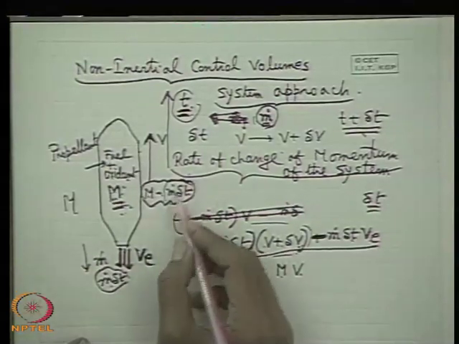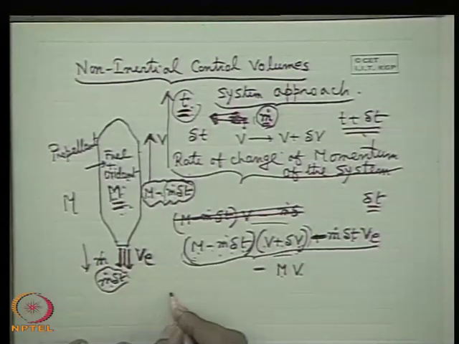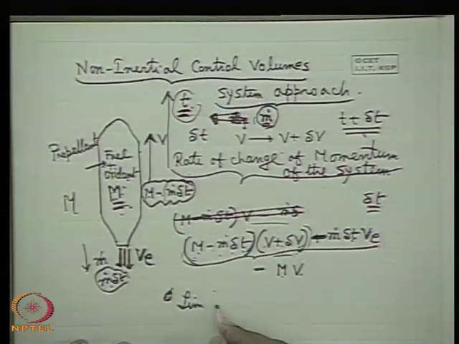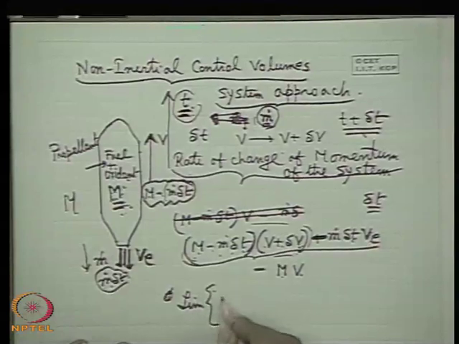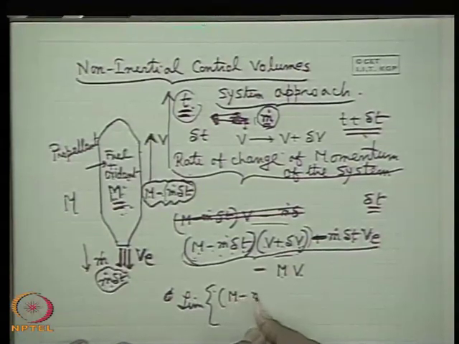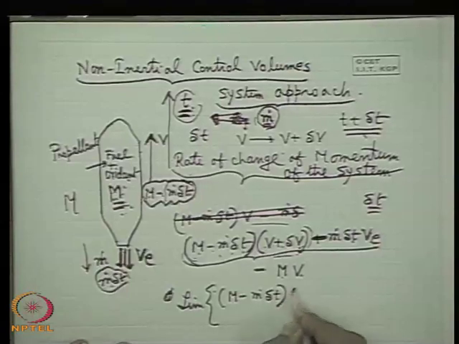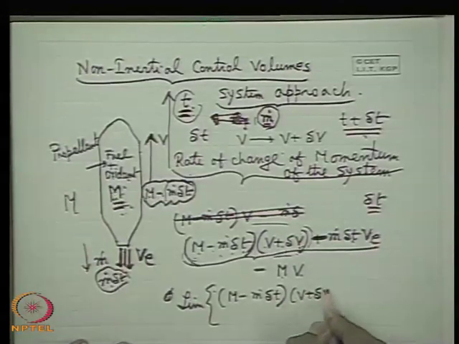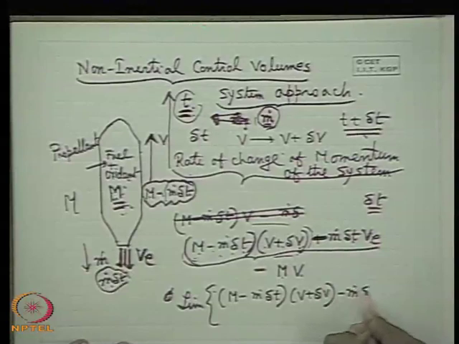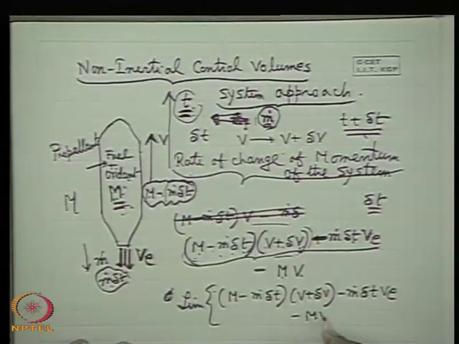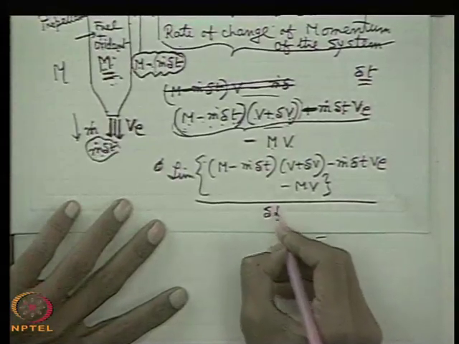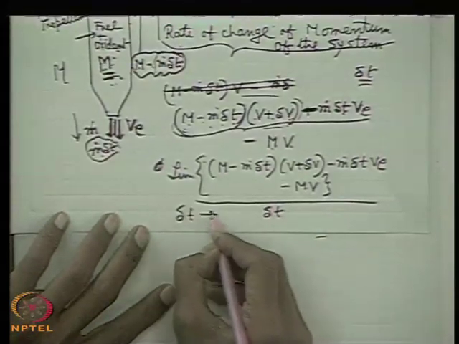So, therefore, the rate of change of momentum will be the limit of (m minus m dot delta t) into (v plus delta v), minus m dot delta t v e, minus m v, all divided by delta t, as delta t tends to 0.